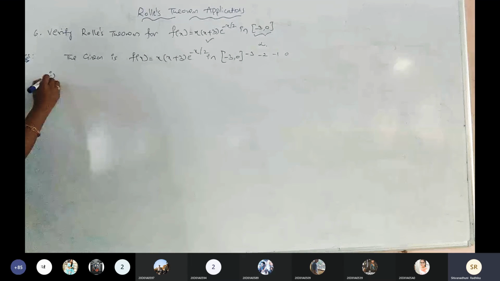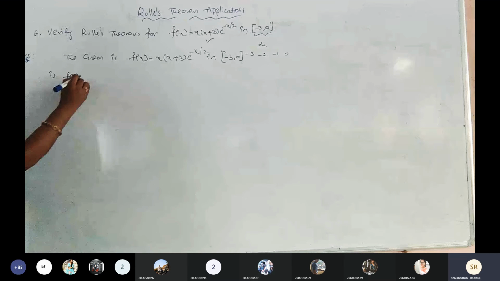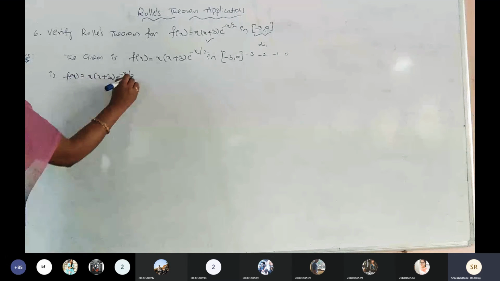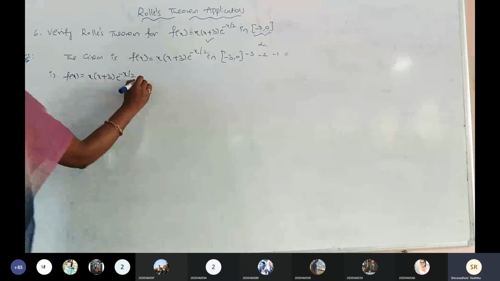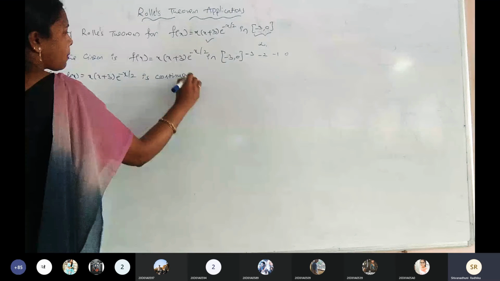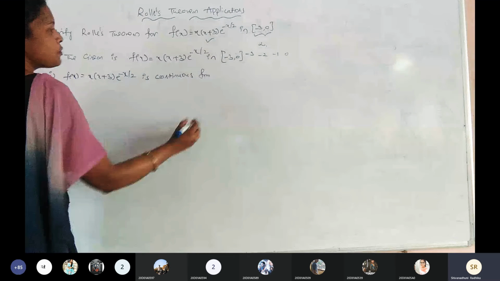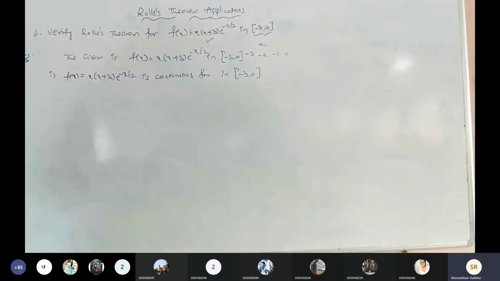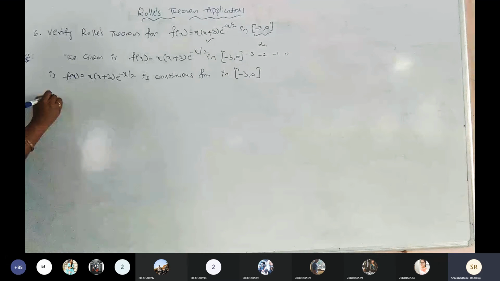The first condition: f of x equals x into x plus 3 into e power of minus x by 2 is a continuous function in the closed interval minus 3 comma 0. At the point x equals infinite aside, at all remaining points the given function is continuous. Right?